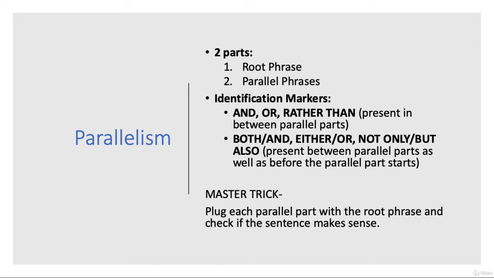A sentence has two parts, a root phrase and the parallel phrases. Whenever we're talking about a question of parallelism, we will have two parts. We need to correctly identify these two parts. To identify a parallelism question, we have some identification markers like and, or, rather than, both and, either or, not only but also.